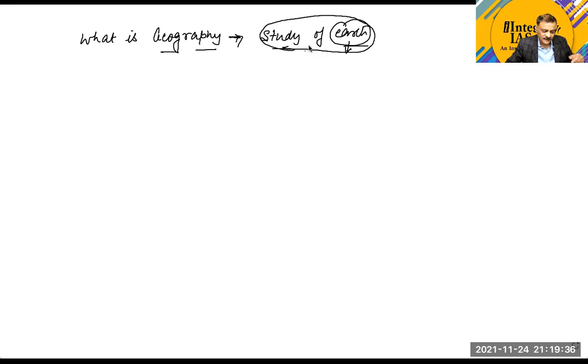Now, over in this Earth also, we can define the area of geography as a study of Earth's surface. Now, Earth's surface is of two types.